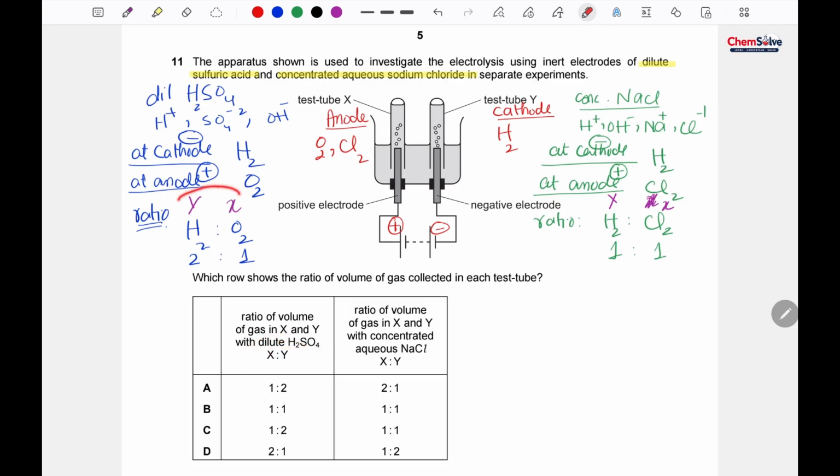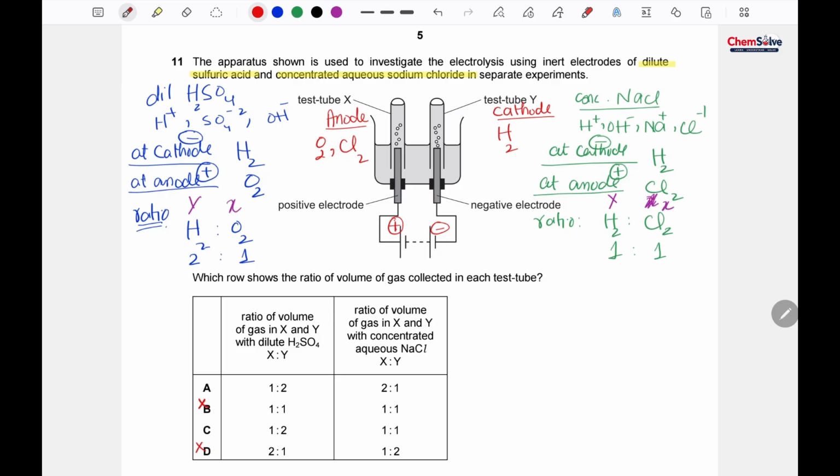So X to Y ratio is 1:2. If 1:2 is the correct option, then this is the wrong one, this is the wrong one.